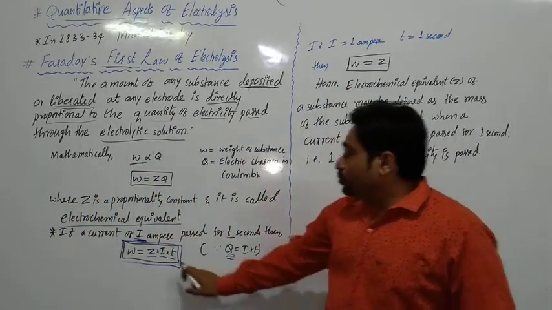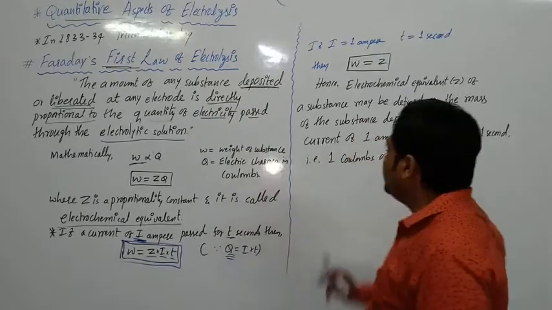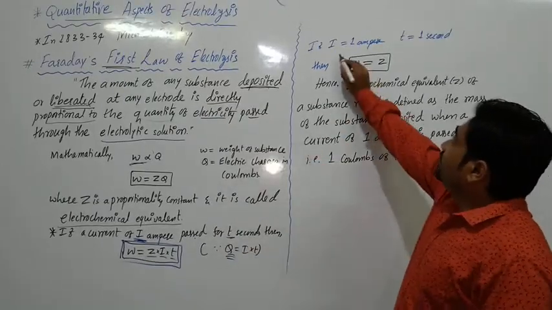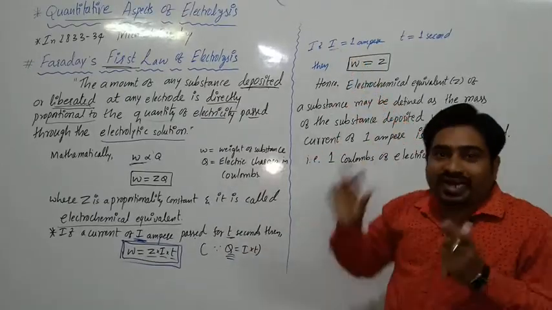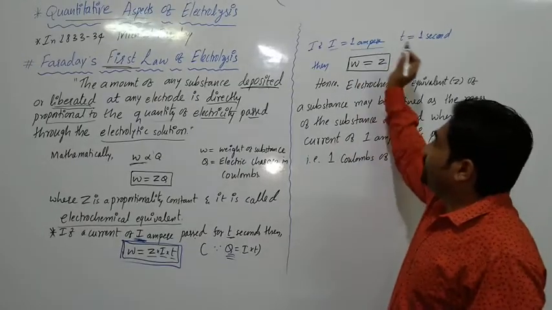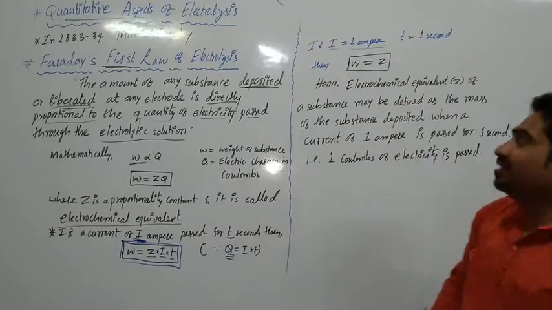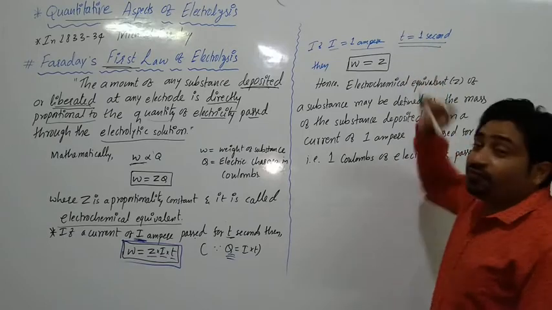So now we should define Z. How to define Z? So let us take, if the current passed in my electrolytic solution is 1 ampere, I am going to pass 1 ampere of current for how much time? For 1 second.